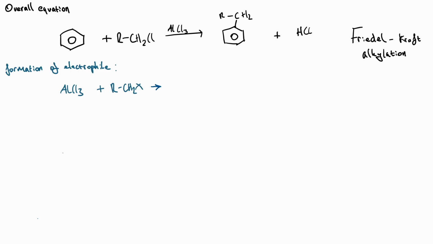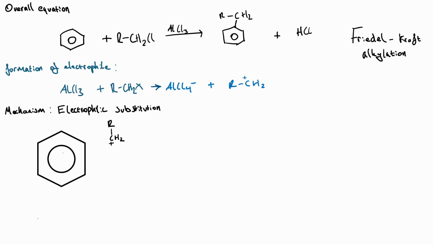And that chloride ion forms a dative covalent bond with AlCl3. That will form AlCl4- and an alkyl cation, with a positive charge lying on the carbon atom. The reaction mechanism will look like this. 2 electrons from the delocalized ring are used to form a bond with the alkyl electrophile.